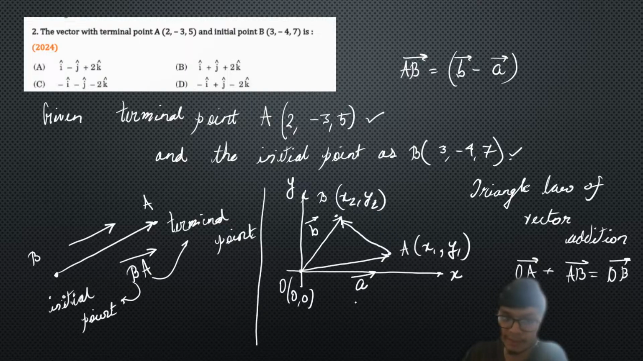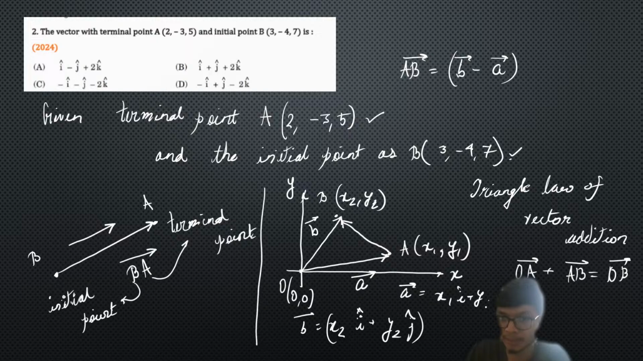So B vector can be simply written as x2 i cap plus y2 j cap. And similarly I can write the position vector A as x1 i cap plus y1 j cap. So any position vector of a given point can be easily written in terms of x, y and z, sorry. In 3D space I will have one more coordinate, but I'm explaining with reference to 2D space.